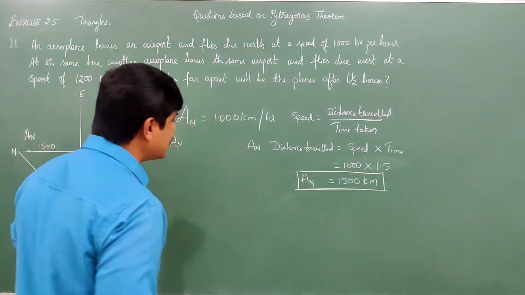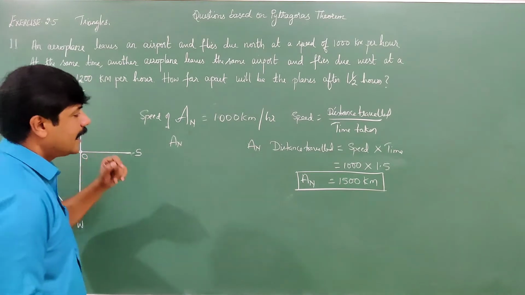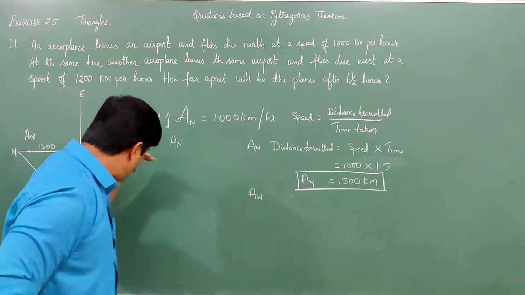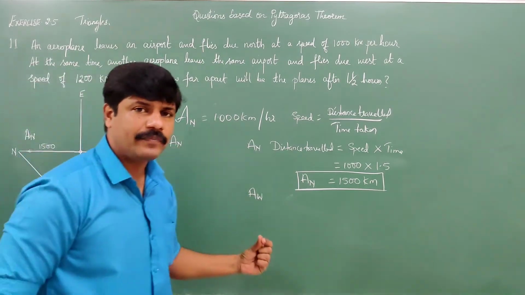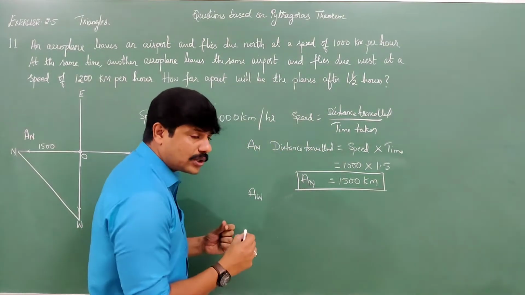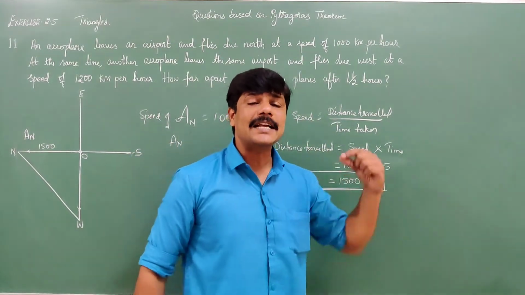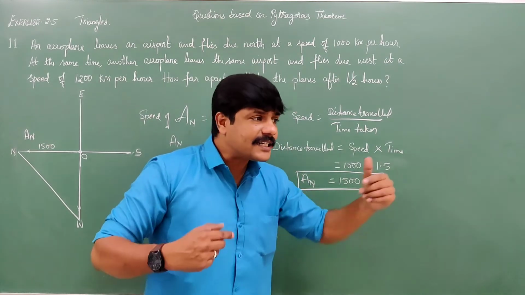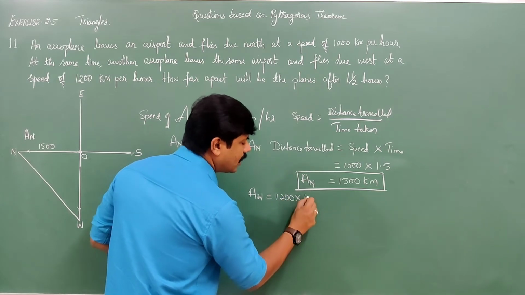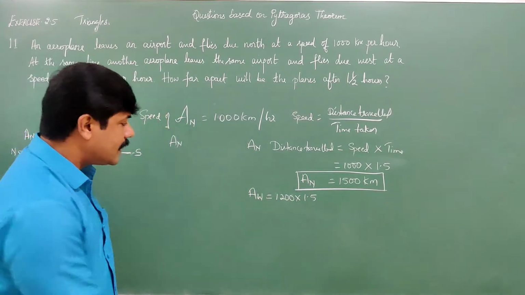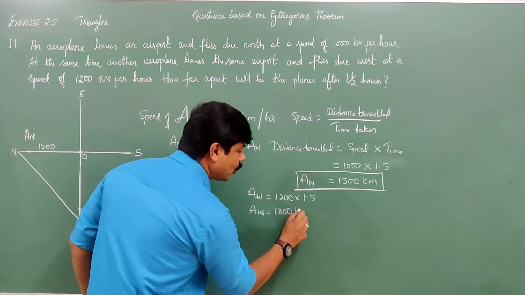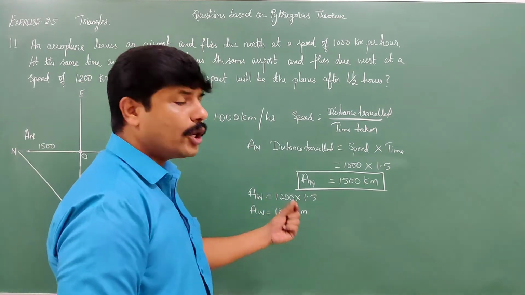Now we'll see the distance covered by the aeroplane AW, traveling due west. At the same time, one more airplane has traveled due west with a speed of 1200 kilometers per hour. That means how far has it traveled in 1.5 hours? 1200 into 1.5 is 1800. So AW has covered 1800 kilometers.